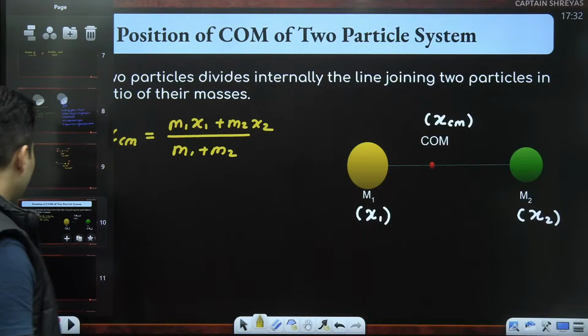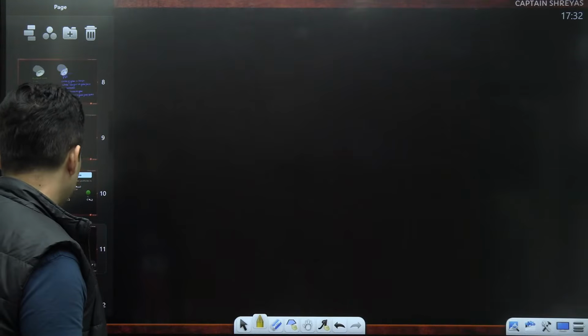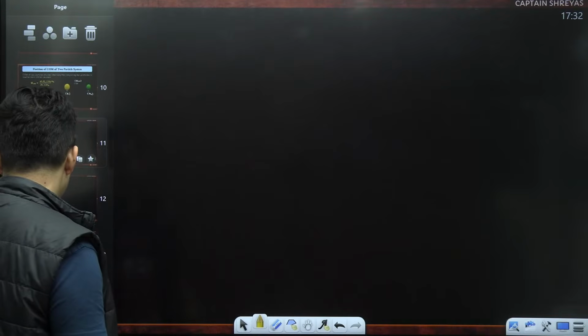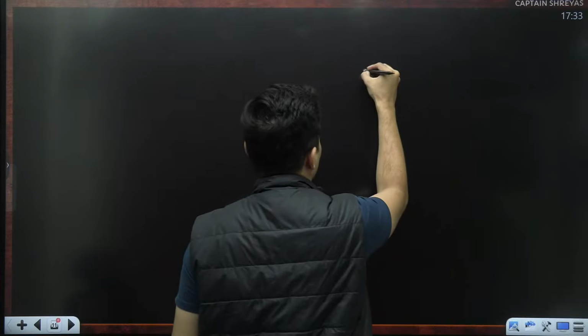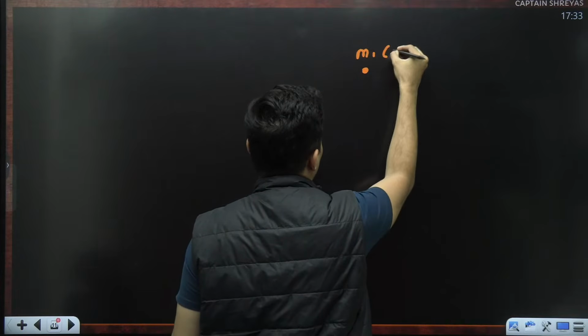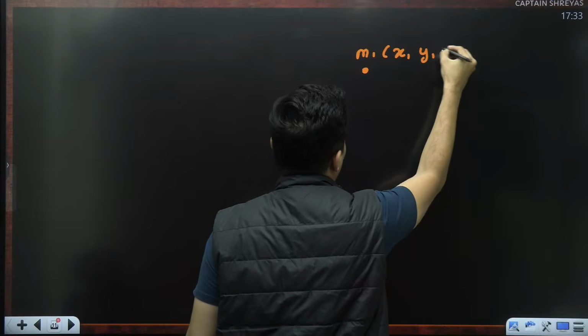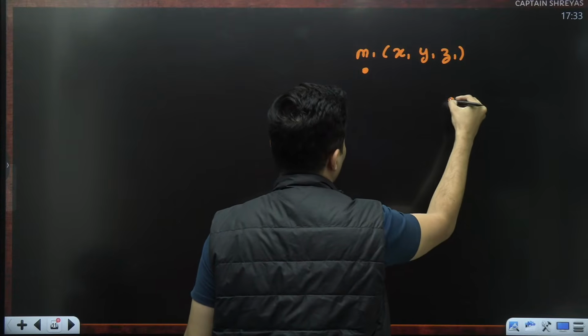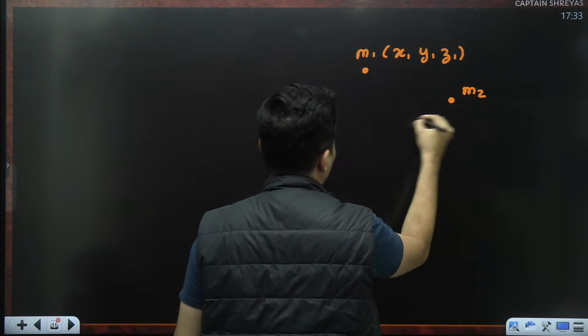Now you might be wondering, sir, what if there are more masses and it's a 3-dimensional problem? No worries. Say for example, I have mass number 1 with coordinates x1, y1, z1. Similarly, I have mass number 2 and so on and so forth.